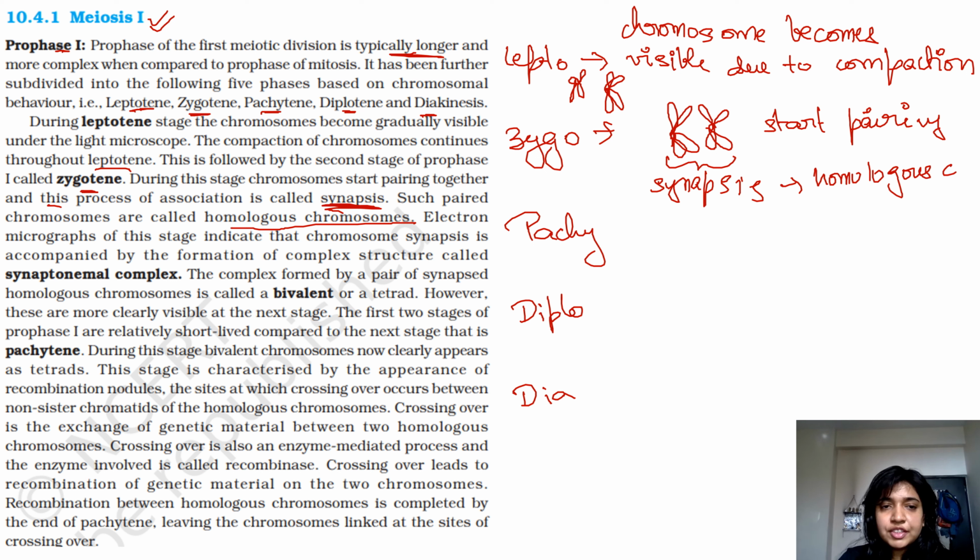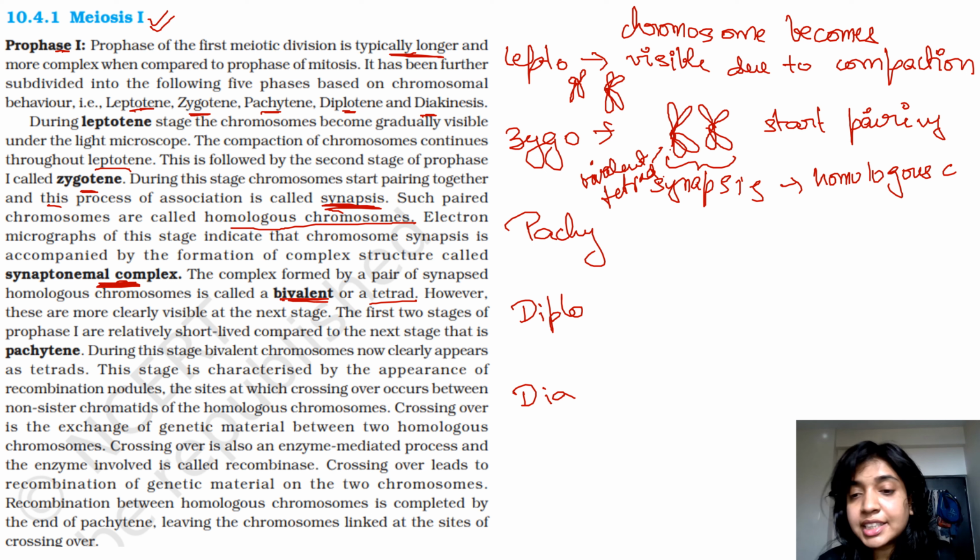Electron micrographs of this stage indicate that chromosome synapsis is accompanied by the formation of a complex structure known as synaptonemal complex. The complex formed by a pair of synapsed homologous chromosomes is known as bivalent. So this pair of chromosomes is also known as bivalent, or a tetrad, bivalent slash tetrad.